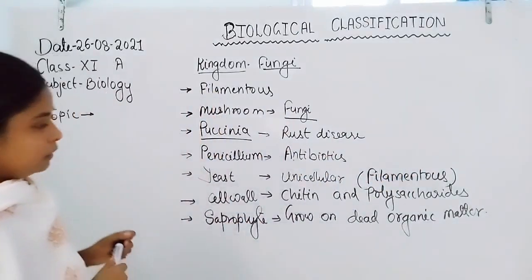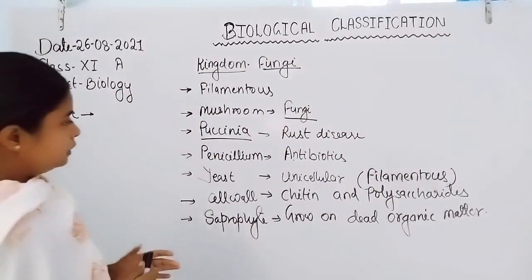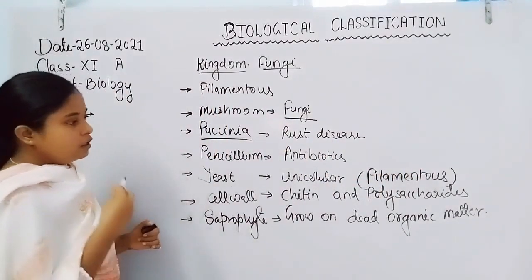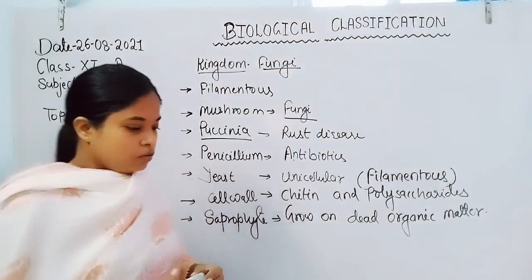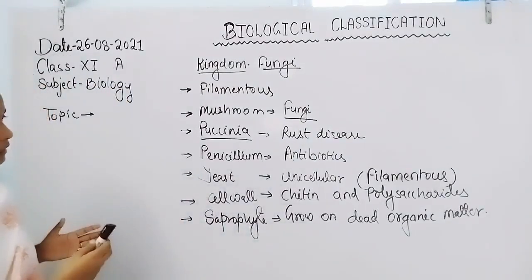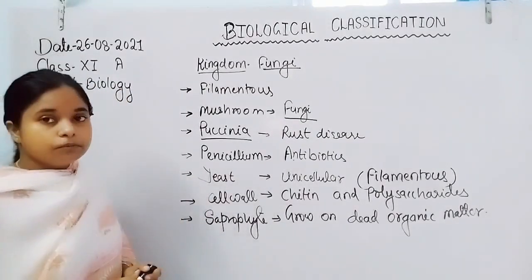So here are some characteristics of the fungi.